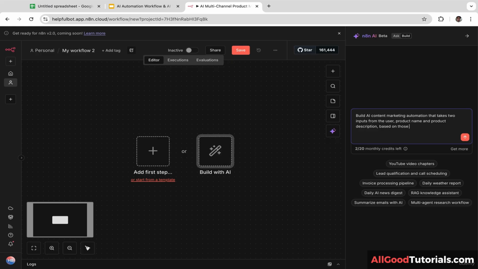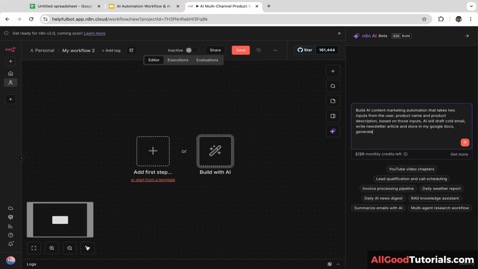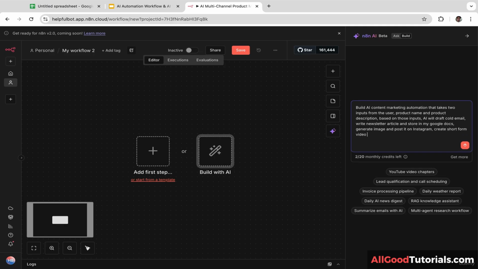Based on those inputs, AI will draft cold email, write newsletter article, and store it in my Google Docs, generate image, and post it on Instagram, create short form video using Veo. That's one of the best models for creating video, guys.